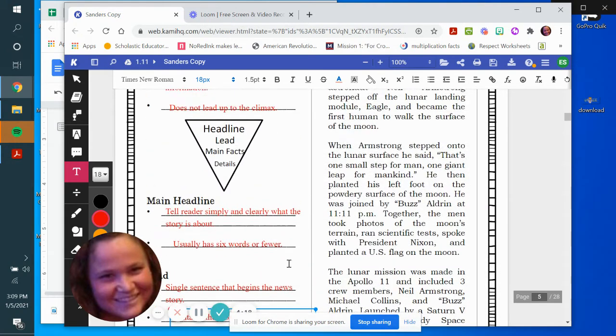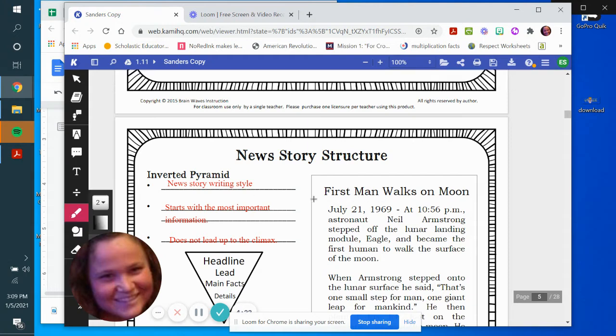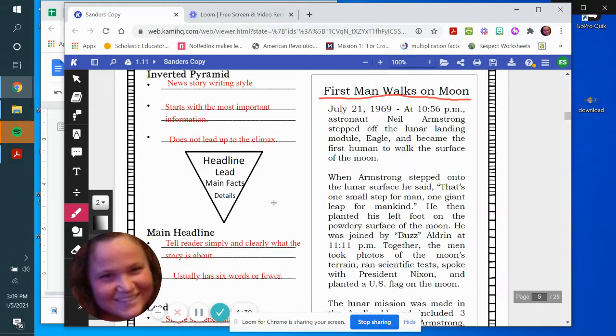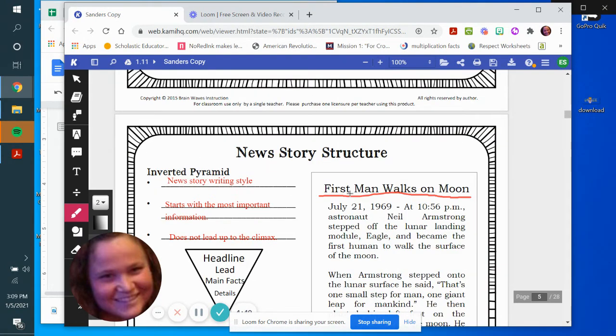Okay, so let's make sure that our lovely article over here is doing what we talked about. So, first man walks on the moon. Does that tell the reader simply and clearly what the story is about? I know that a man is walking on the moon.